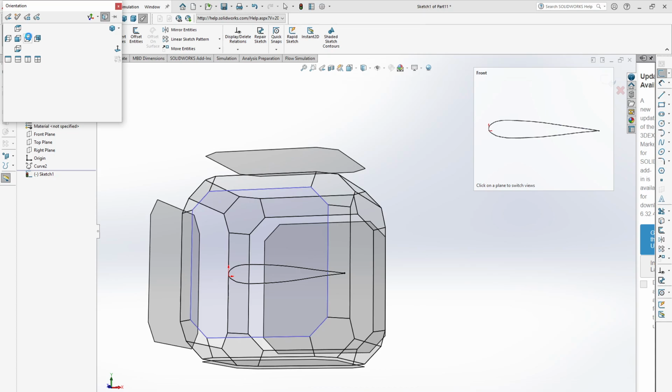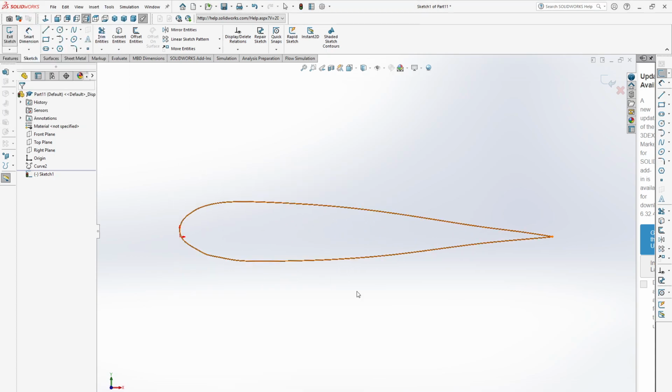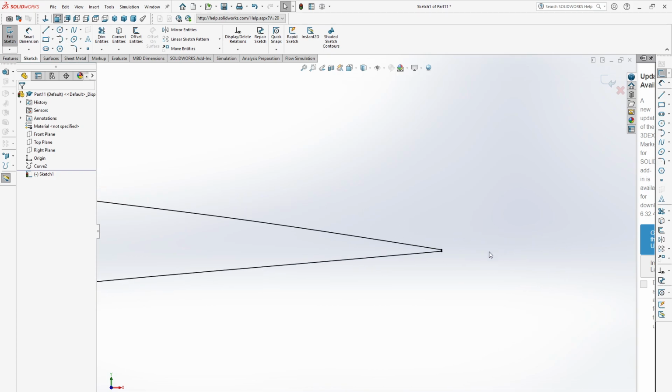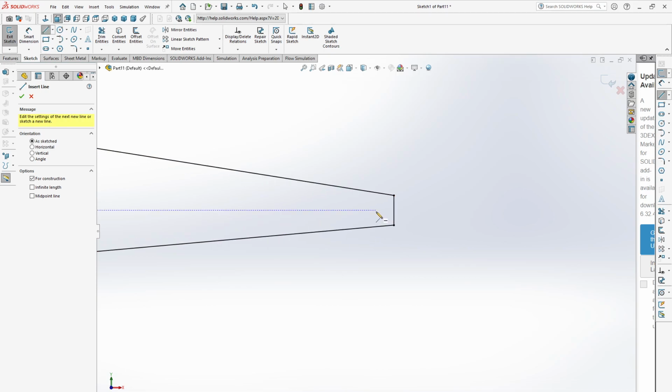I need to show another thing. Sometimes we need the chord length. To sketch the chord length here, we need to sketch a center line.